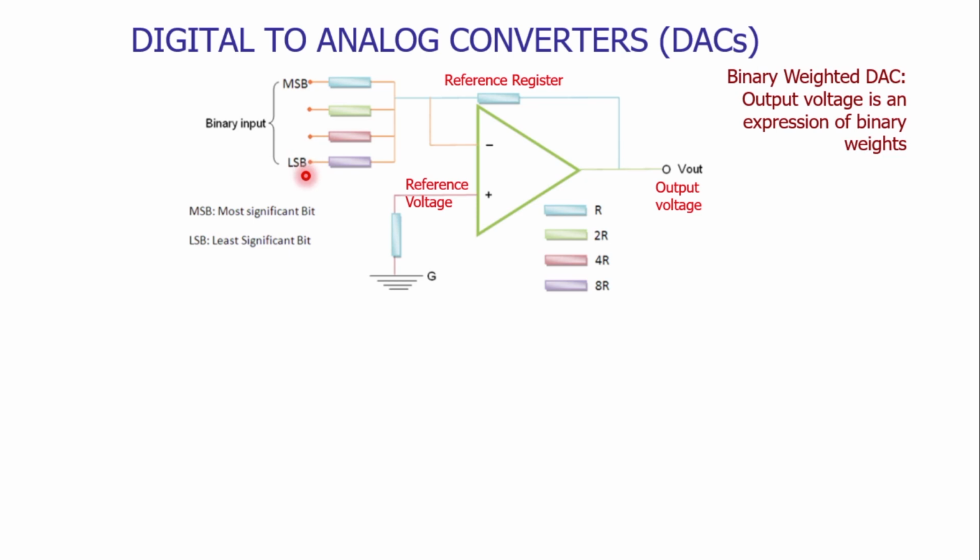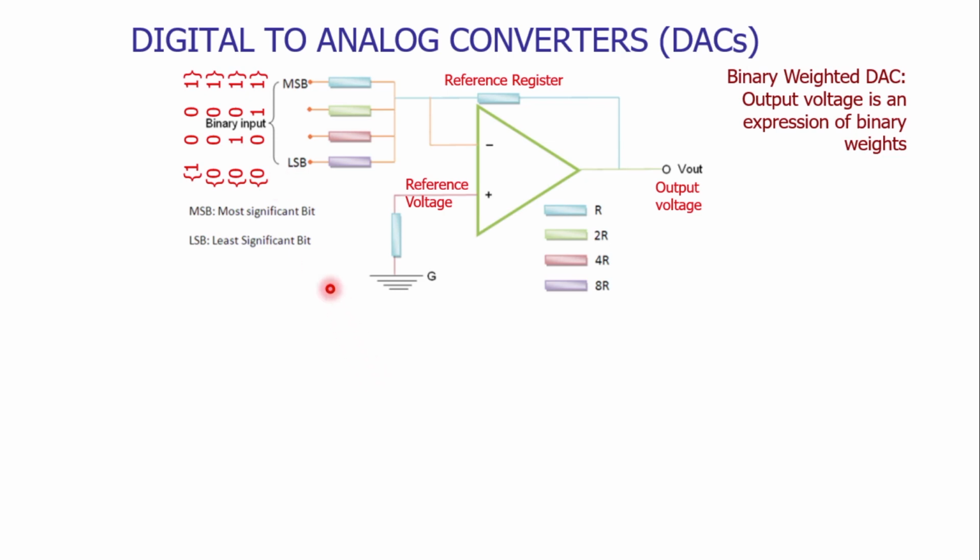Here we are considering a binary input with 4 bits. So we are applying the digital input something like this. In this case, the most significant bit is 1. Then we have 1 for the next bit, 0 for the next one, and the least significant bit is 0.